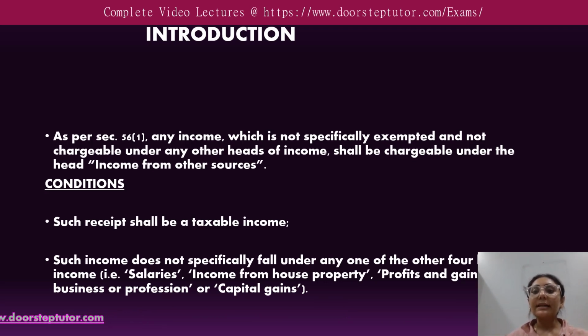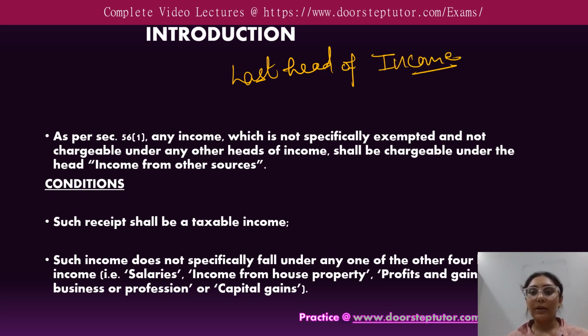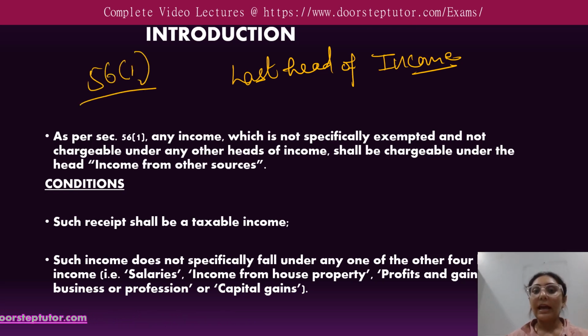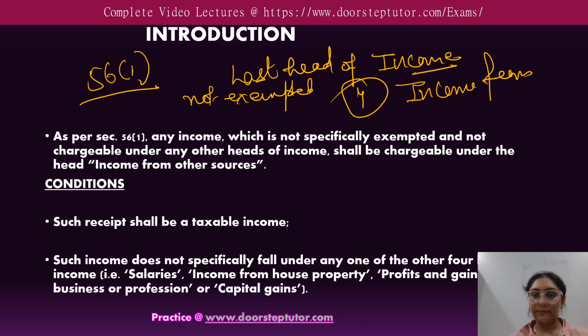So this is the last head of income. As we know that there are 5 heads of income, so this is the last, the 5th head of income. As per section 56 subsection 1, any income which is not exempted and which is not covered under the 4 heads of income will be chargeable under the head income from other sources.